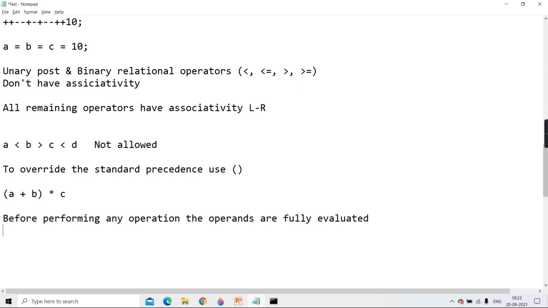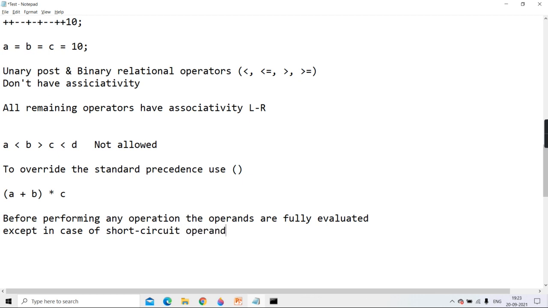But my line is not complete, except in case of short circuit operators.